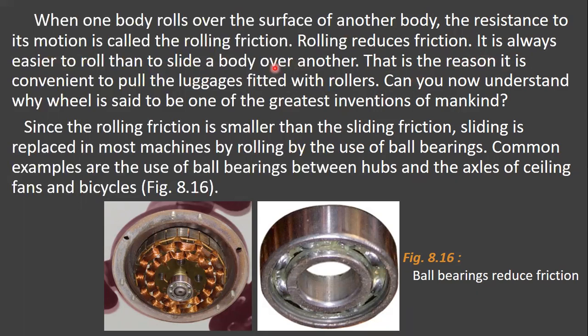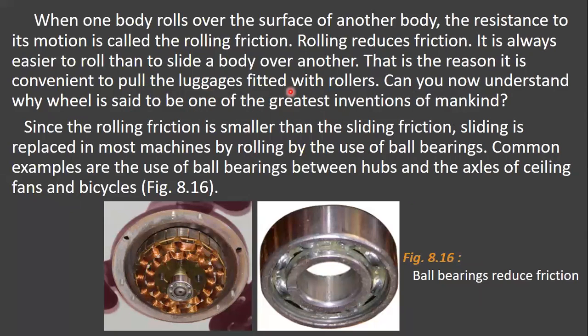That is the reason it is convenient to pull luggage fitted with rollers. Luggage is fitted with rollers, which are small wheels, because rollers reduce the friction and it is always easier to roll instead of sliding. Now, can you understand why the wheel is said to be one of the greatest inventions of mankind? Yes, of course, children, the wheel is one of the greatest inventions of mankind.